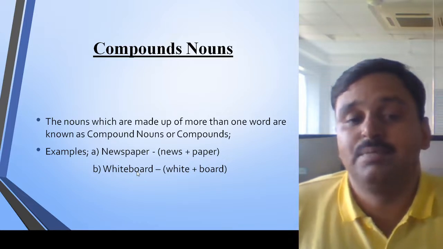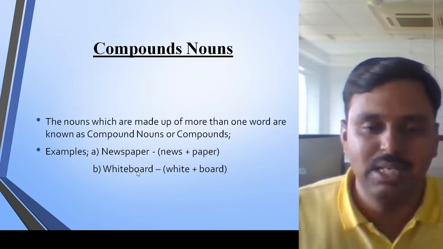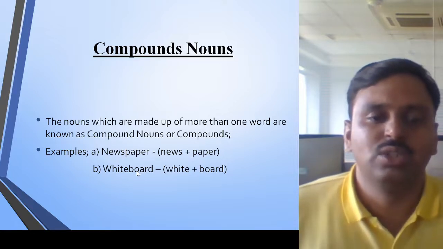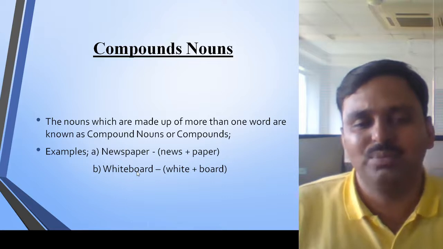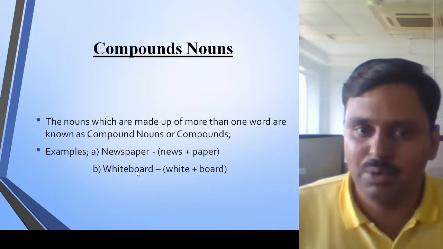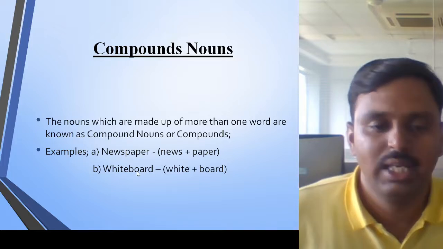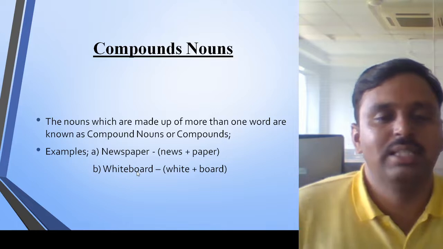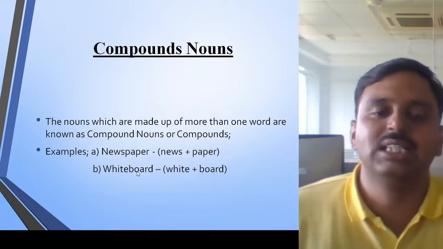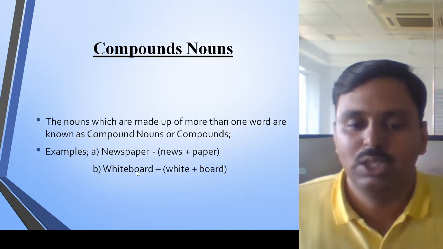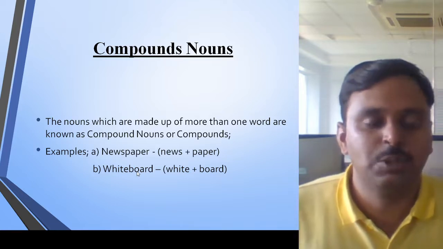Compound itself has a meaning: something has come together, joined. The nouns which are made of more than one word are known as compound nouns. It's actually one noun but made up of two words. For example, newspaper. Here newspaper is one word made up of two other words, news and paper. So we get one word, newspaper.